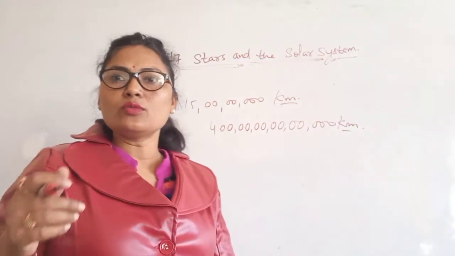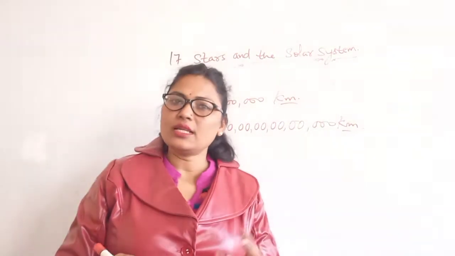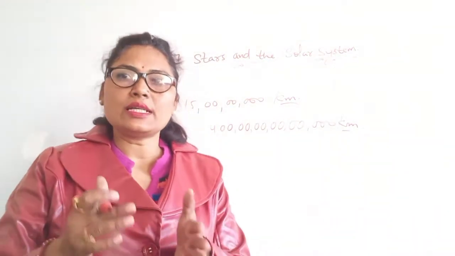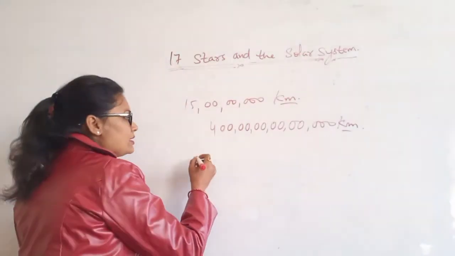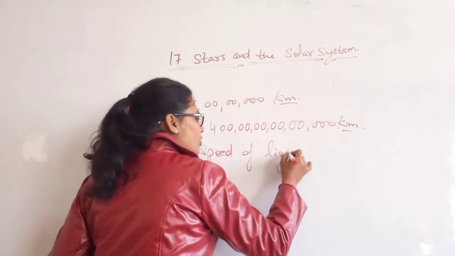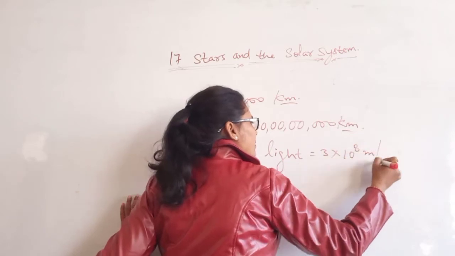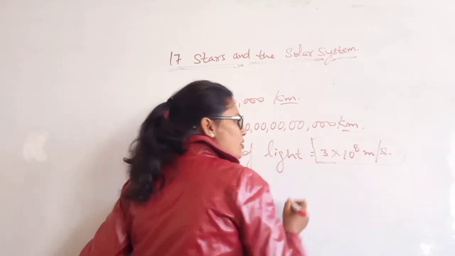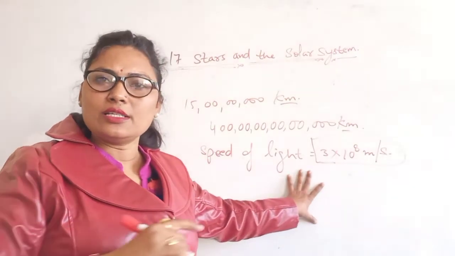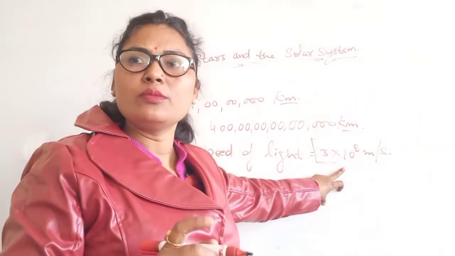So we use a more convenient unit to express this distance, which is known as light year. So what is a light year? You know that the speed of light is 3 into 10 to the power 8 meter per second. Okay, so that is per second. Got it? 3 into 10 to the power 8 meter per second.